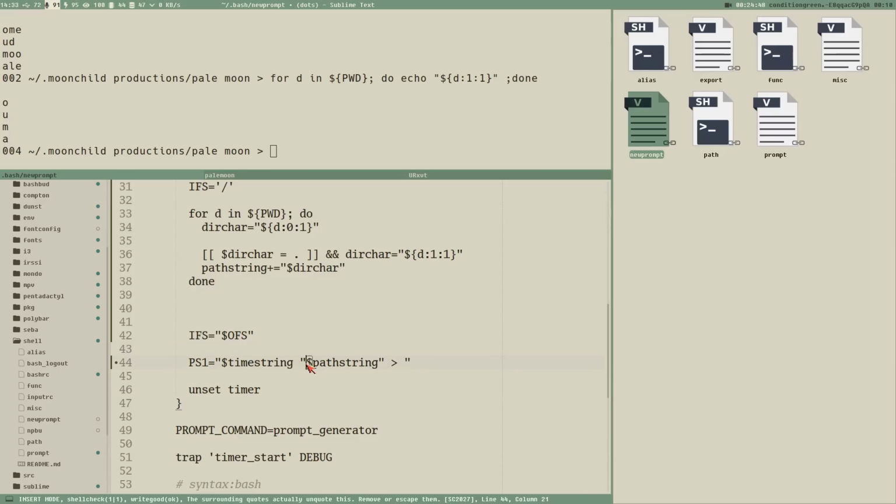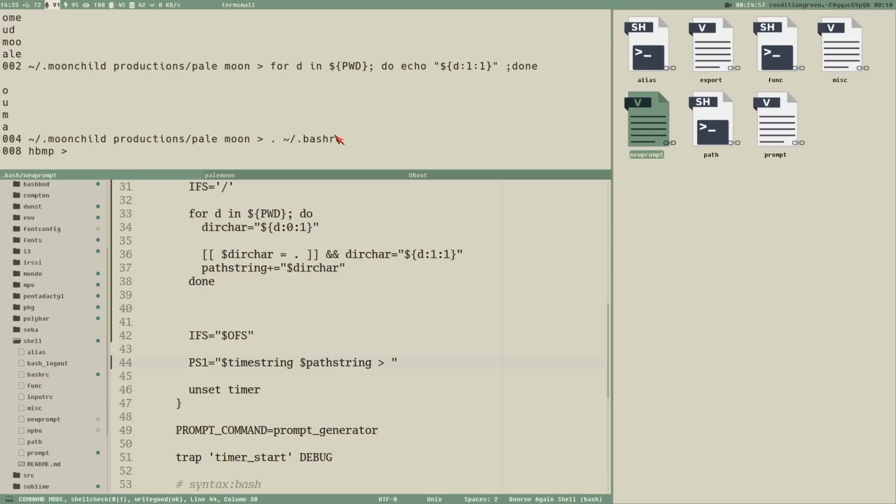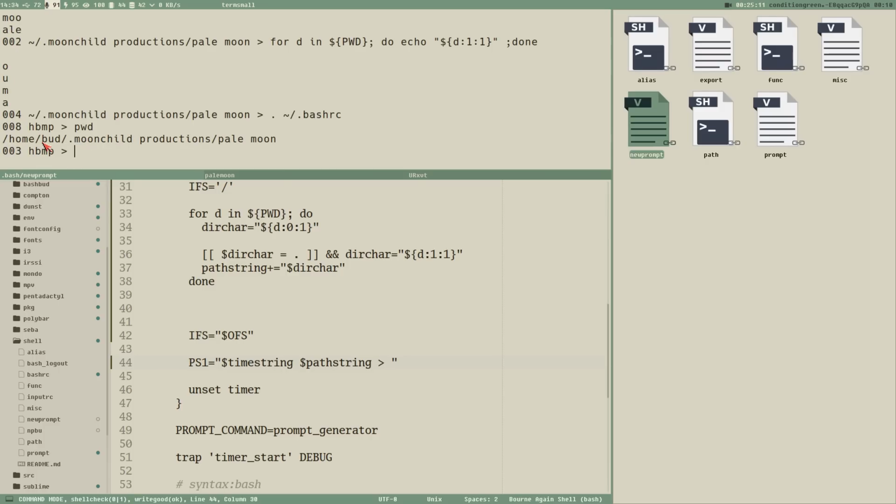Don't need any quotes. There we have quotes here. Okay, shell reload, oops, like that. And now we get this string, HBMP. That doesn't look right, or does it? PWD, HOME HB Bud M Moonchild Productions P Pale Moon. So it is the right characters at least, but one thing, I want to replace these two with a tilde. So the home directory should be printed as a tilde.